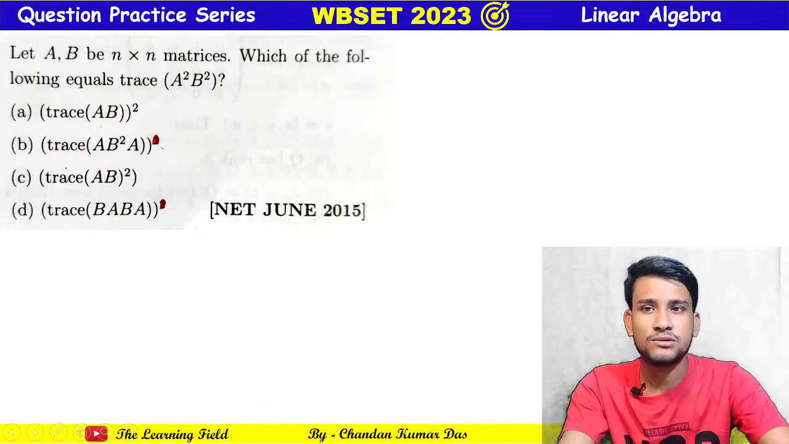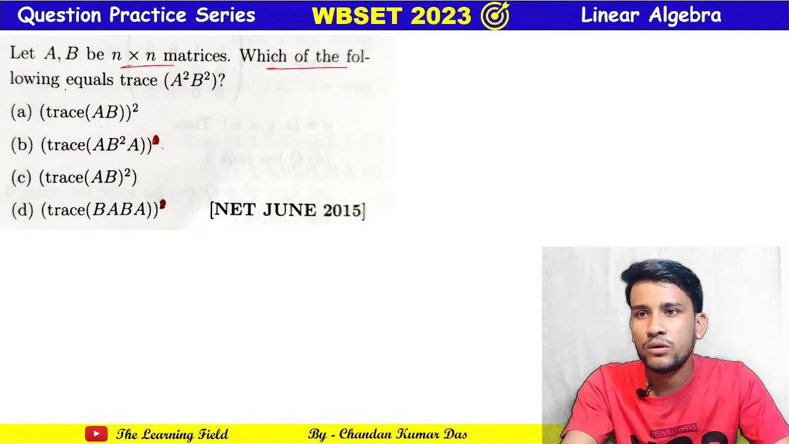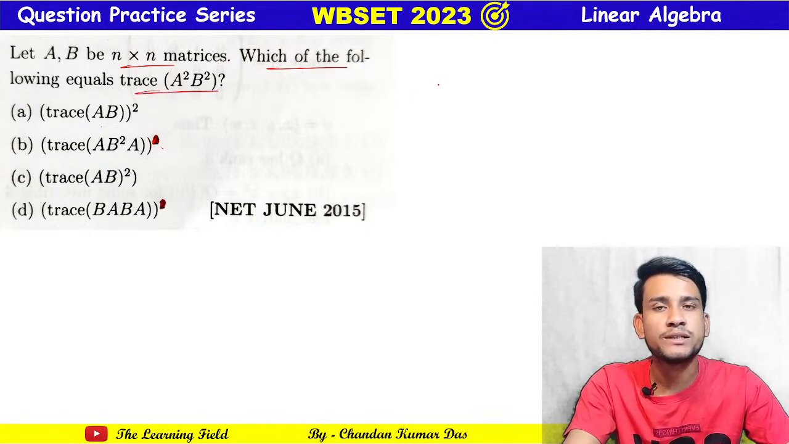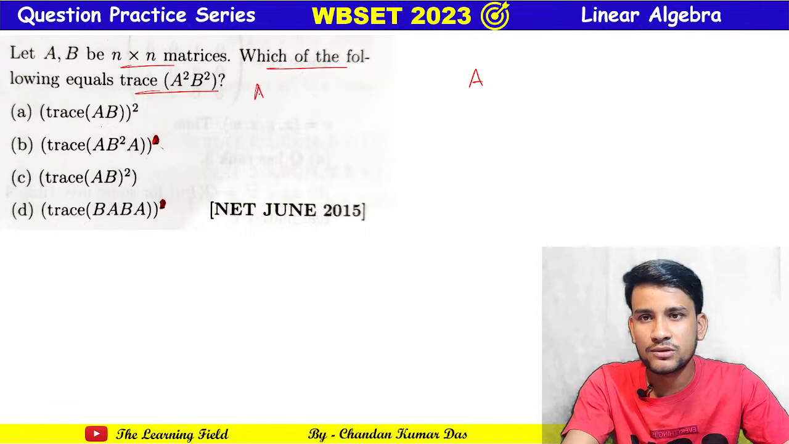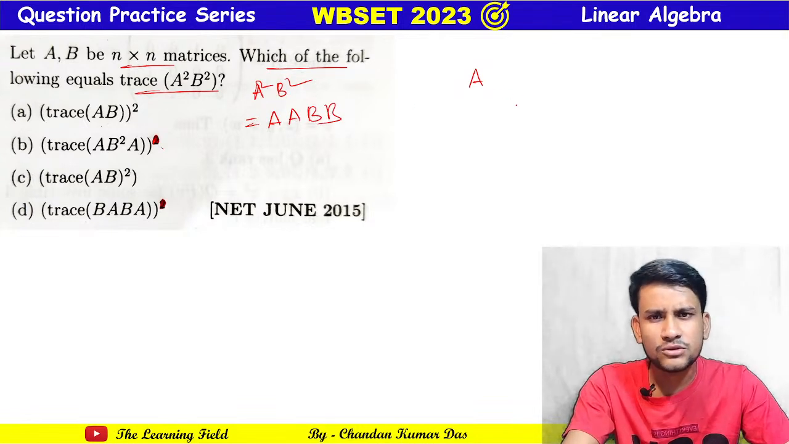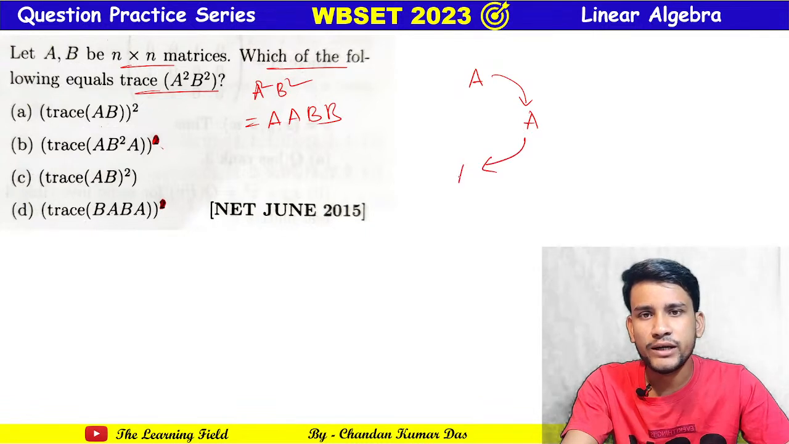Okay, next question. Let A be an n by n matrix with the following properties. Which of the following equals the trace of A square B square? Here one cyclicity property you can use to find the trace of any matrix. See, it says trace of A square B square. So A square B square means we can write A A B B. Now we can write the cyclic order like this way, A A B B.